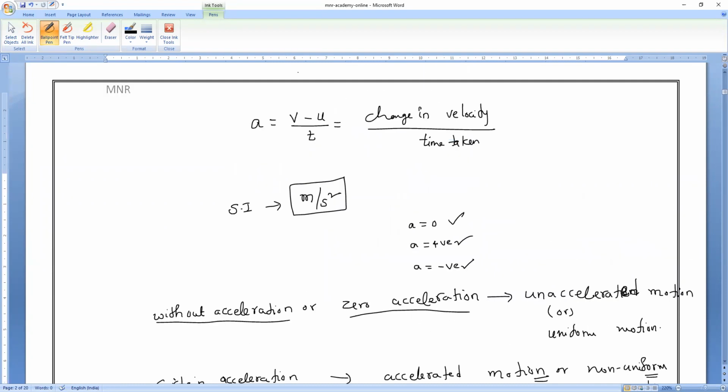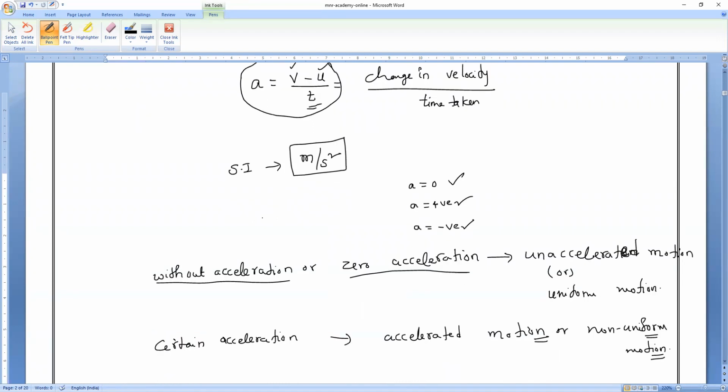What is the formula for acceleration? Acceleration is equal to final velocity minus initial velocity divided by time taken. At least the formula you should know. And what are the units of acceleration? Meter per second square. Not square meter. Meter per second square.